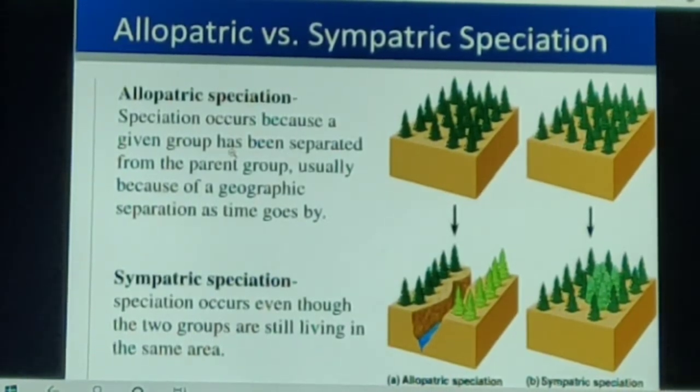If these two populations are further isolated, the level of gene flow between them will decrease even further. They are not able to reproduce among themselves. Over generations, genetic drift will accumulate different changes in each subpopulation.